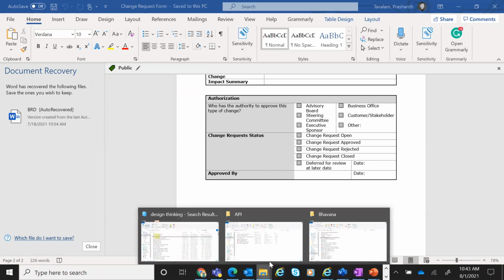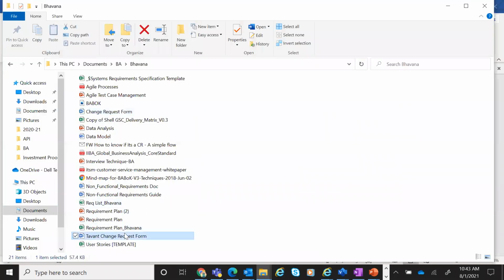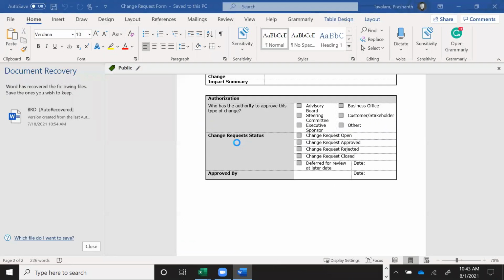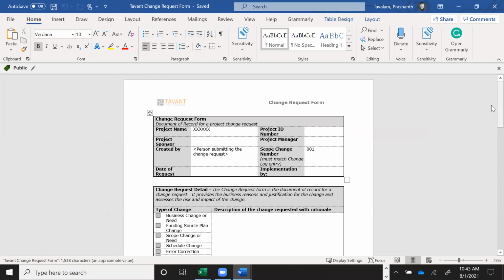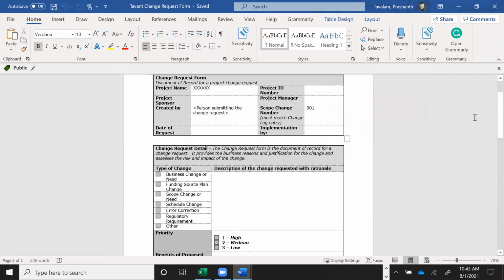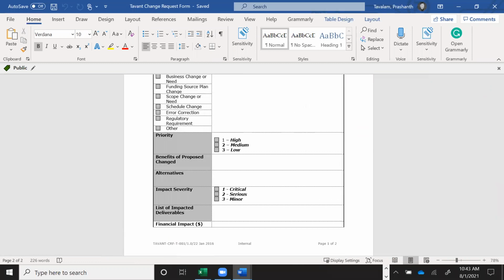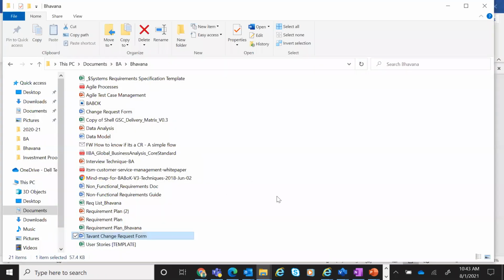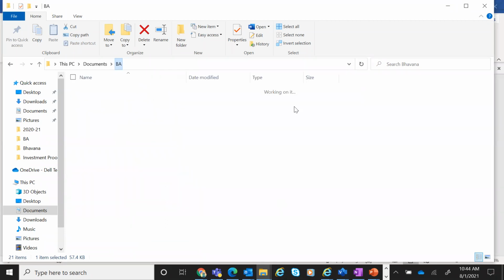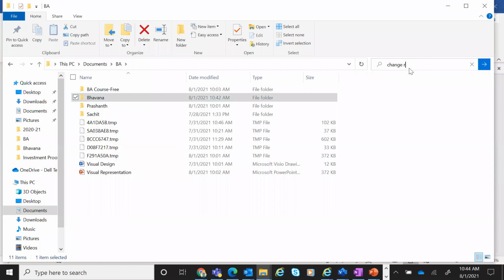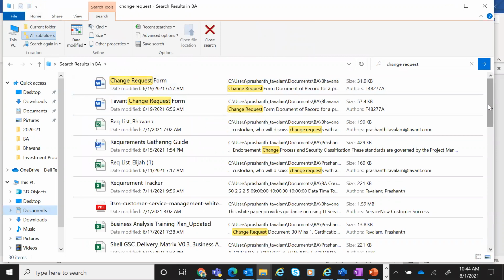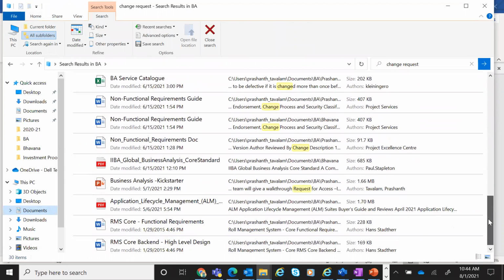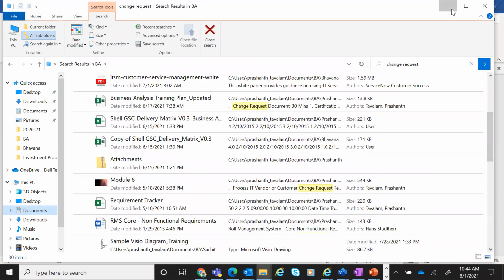So I will quickly show you something. So if you look at, again, we are using this. Well, anyway, I hope you got the feel of it.